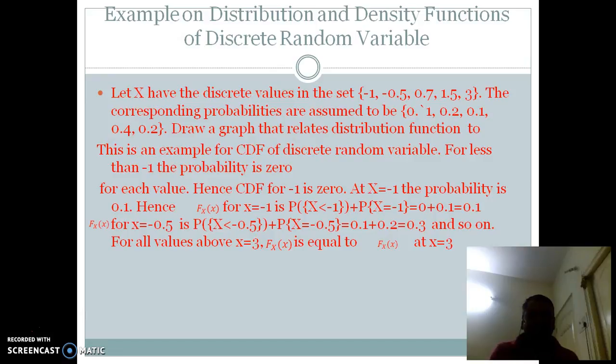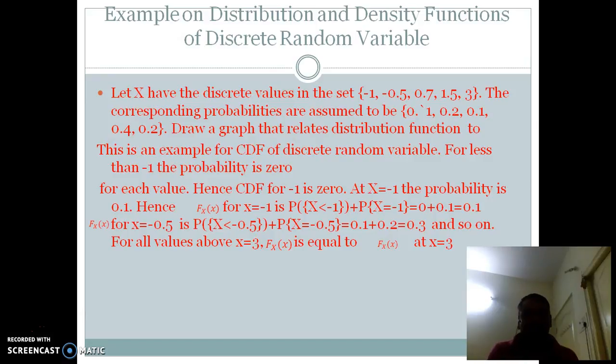Fx of x for x is equal to minus 0.5 is probability of capital X less than minus 0.5 plus probability of capital X is equal to minus 0.5 is equal to 0.1 plus 0.2 is equal to 0.3 and so on.